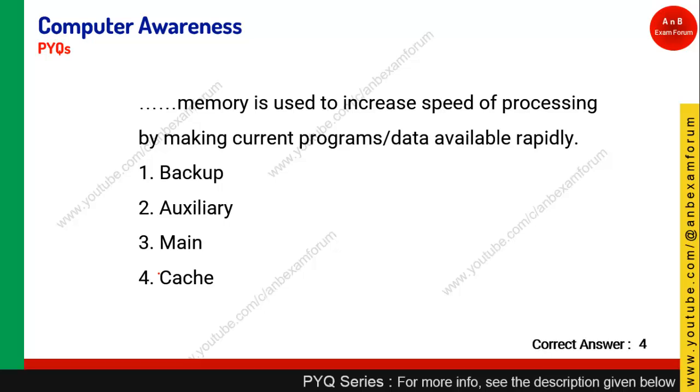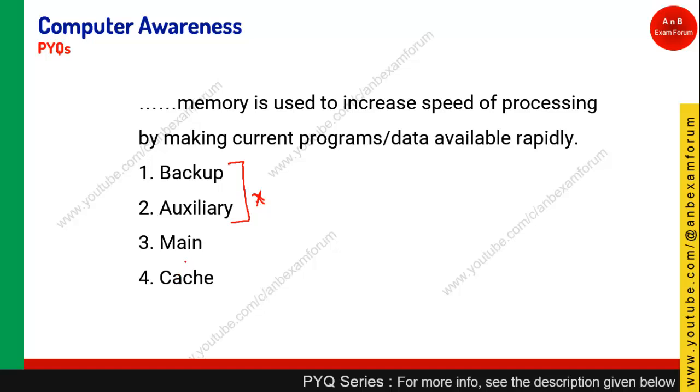Let's see the next question. Dash memory is used to increase the speed of processing by making computer program data available rapidly. You can see all these are different types of memory. Backup, as you know, is a persistent memory, that is non-volatile memory. Auxiliary is also non-volatile, so you can simply eliminate them because they will decrease the speed of accessing. So you are left with main and cache memory, and the closer to the CPU, the higher the speed.